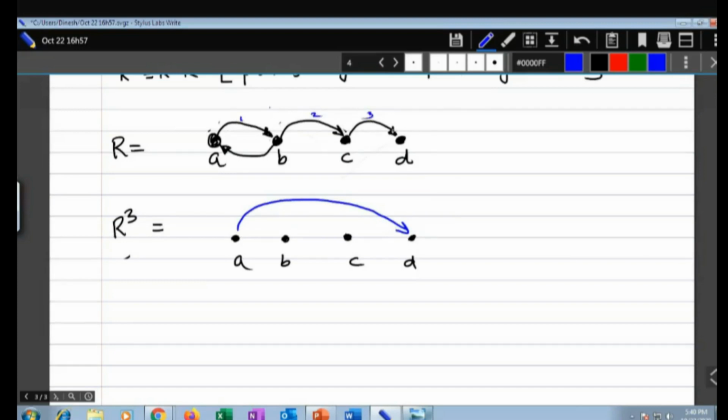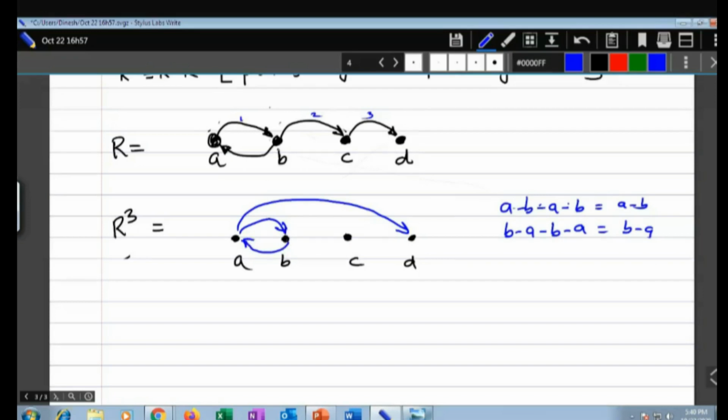Path of length 3. And like that, here you have A to B, B to A to B. 1, 2, and 3. Are you getting me? A to B, B to A, again A to B. So it will be A to B. And like that, B to A to B, again B to A will be B to A. So I will have this one.